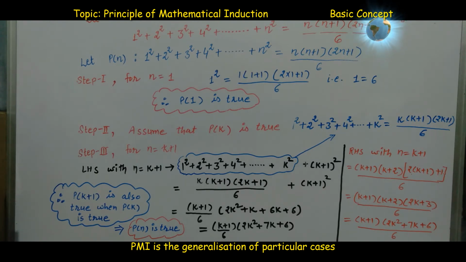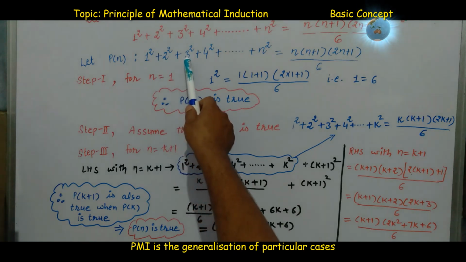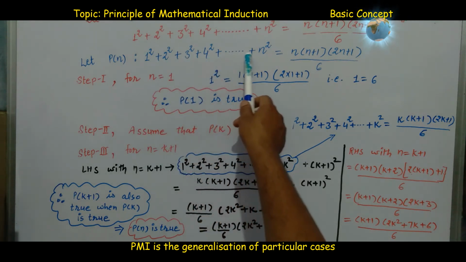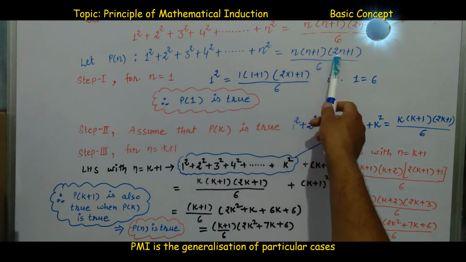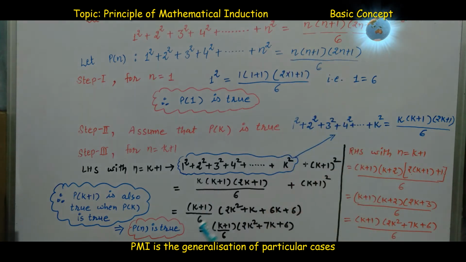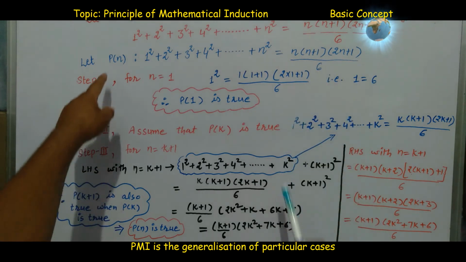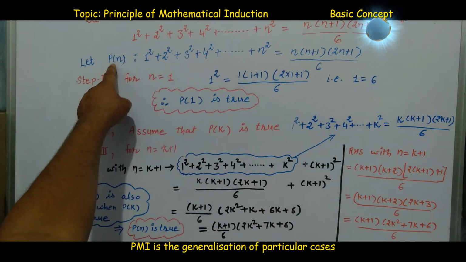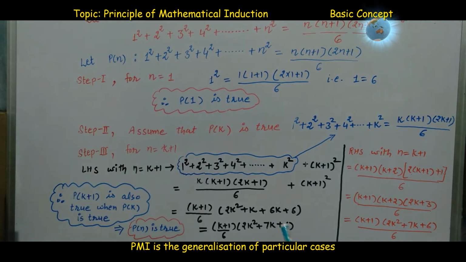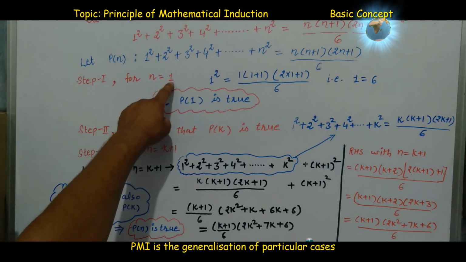For all n greater than or equal to 1, prove that 1 square plus 2 square plus 3 square plus 4 square and so on, lastly n square, is equal to n into n plus 1 into 2n plus 1 upon 6. First thing, we named the given statement as P(n). Then we took n is equal to 1.